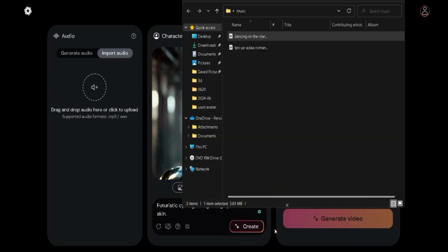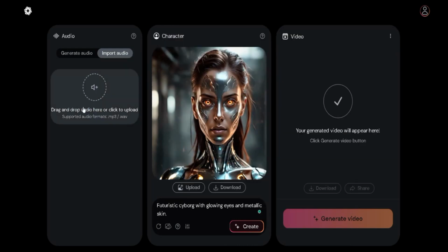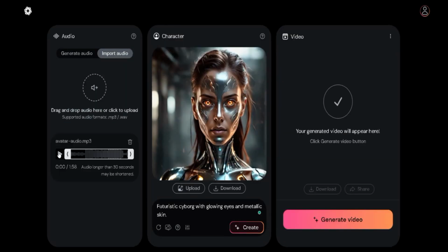So I'll go to my music section and I'll drag and drop the music into this audio section over here so that you'll be able to generate the music. So the next thing that we can do right now is to preview the music.